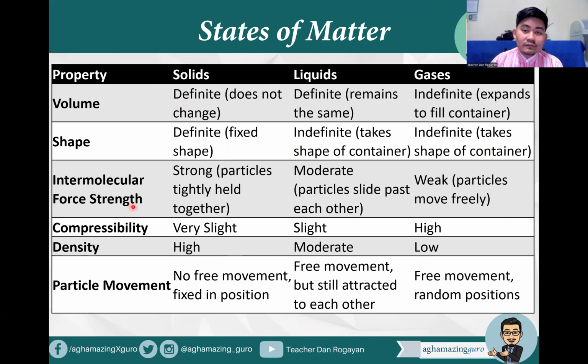In terms of intermolecular force strength, solids are strong, liquids are moderate, and gases have weak intermolecular force. For compressibility, solids are very slight, liquids are slight, while gases have high compressibility. For density, solids are high, liquids are moderate, while gases are low. For particle movement, solids have no free movement, fixed in position. Liquids have free movement but are still attracted to each other, while gases have free movement with random position. These are our three major states of matter.